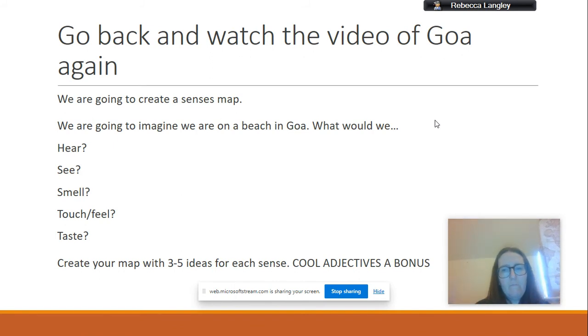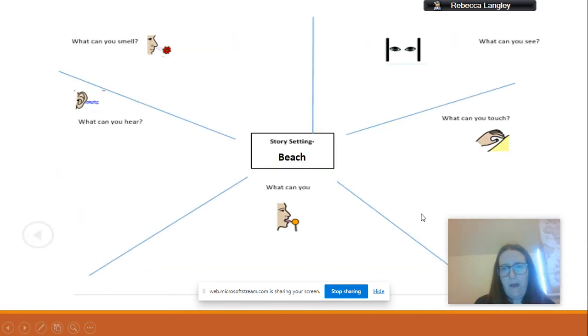So you're going to create a map, which I'm going to show you on the next slide, with 3 to 5 ideas for each sense. Cool adjectives are a bonus. If you can add those in, great. So your map is going to be like this. Now you can either print this or you can just create your own. It's not the greatest thing in the world, but it gives you the idea and it splits it nicely. So obviously your story setting is your beach. That goes in the middle.